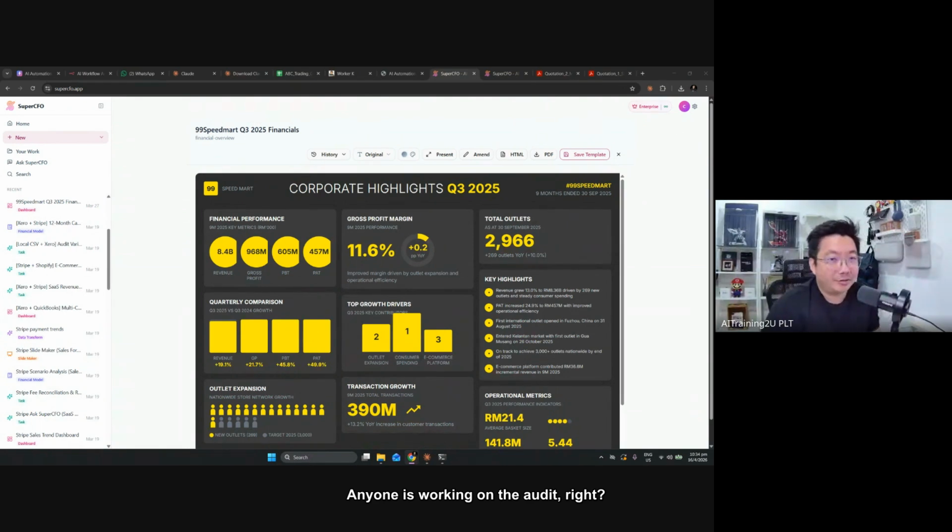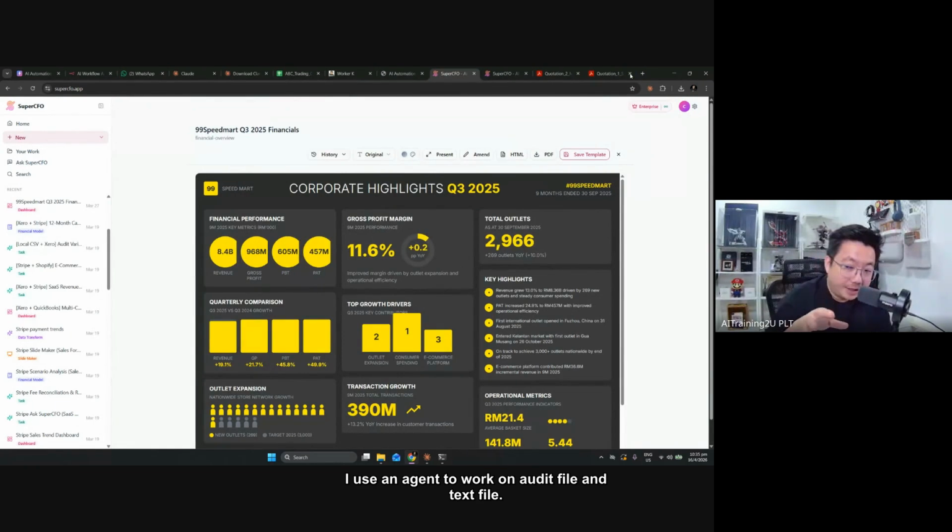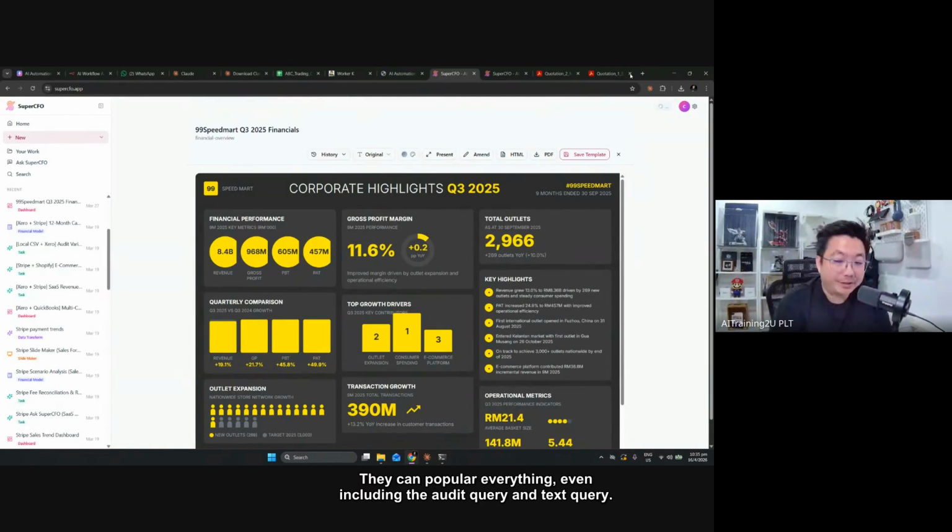Okay, I'll show you another quick example. Anyone is working on the audit, right? Over here, can give a show of hands for audit over here. No? Okay, I think in the favor of time I won't share because I need to open another application. I use an agent to work on audit files and tax files. Okay, they can populate everything, even including the audit query and tax query.